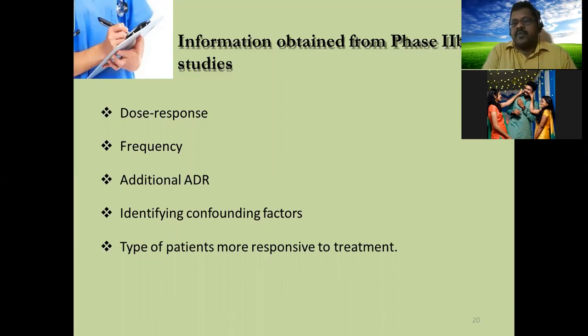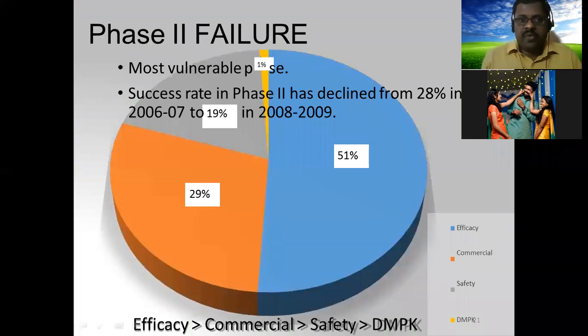So all will be confirmed by this. Once these results are satisfactory, then we move to phase 3.